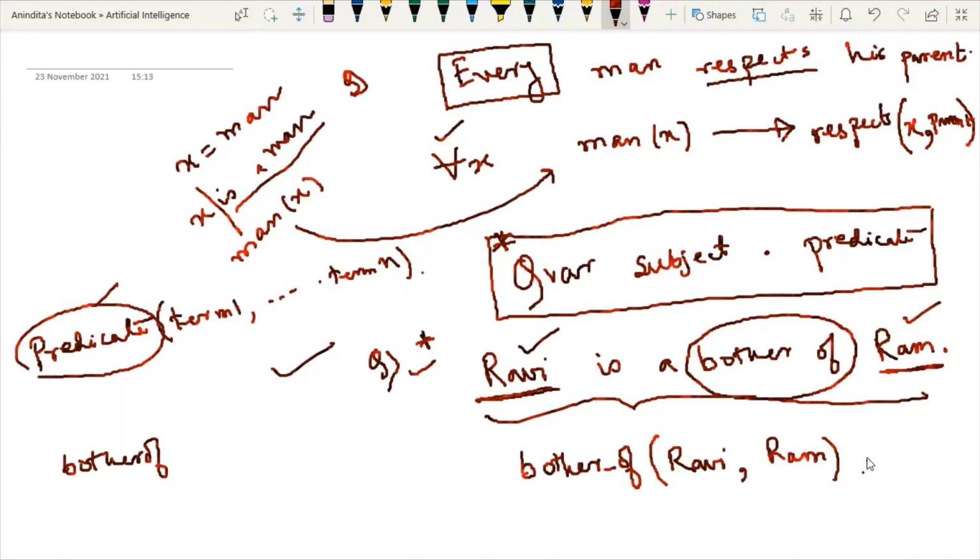When quantifiers are there, what should be the formula of representing the sentence? And whenever quantifiers are not there, what should be the formula of representing the statement or sentence? We know that, right? So whenever a particular English sentence is given to you, first try to identify whether quantifiers are there or not. If quantifiers are there, use this logic. Otherwise, use this kind of fact representation.